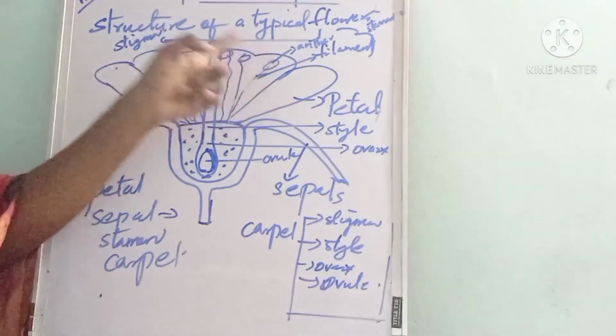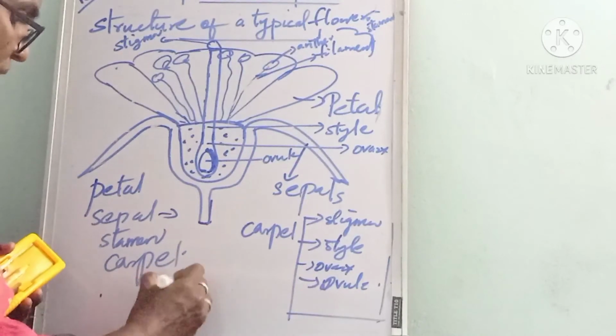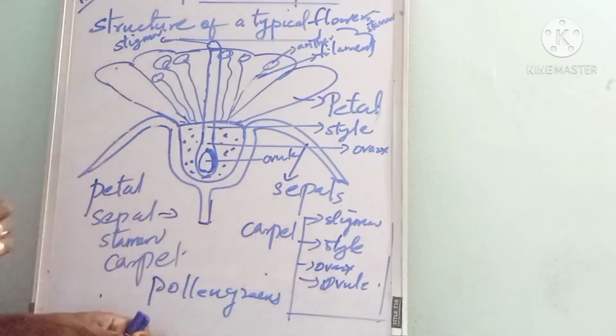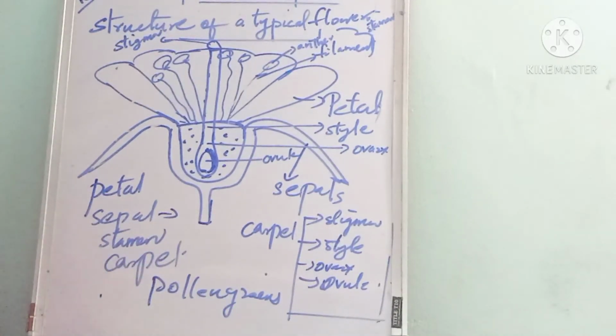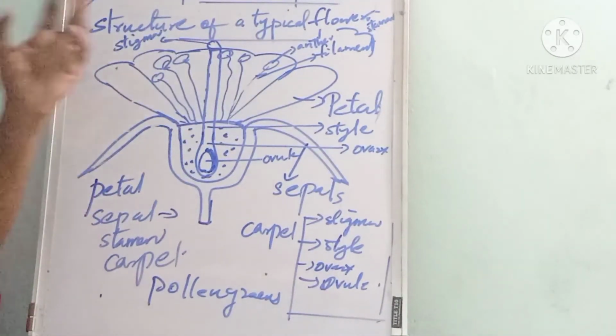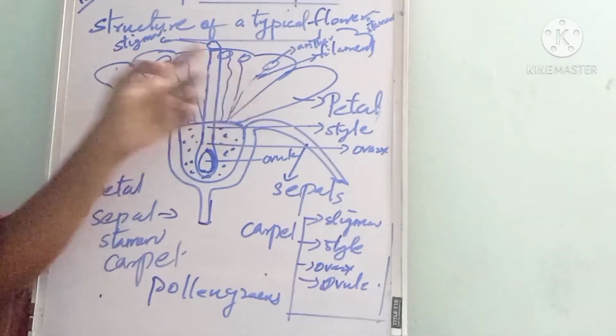This anther produces pollen grains. Listen to it. The anther produces pollen grains, which form the male gamete. These pollen grains appear as a powdery material on the anthers.